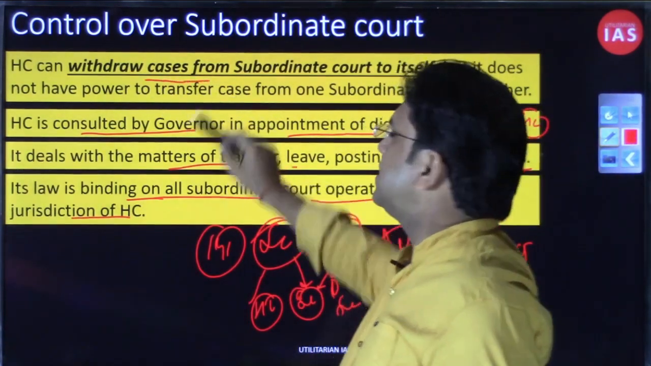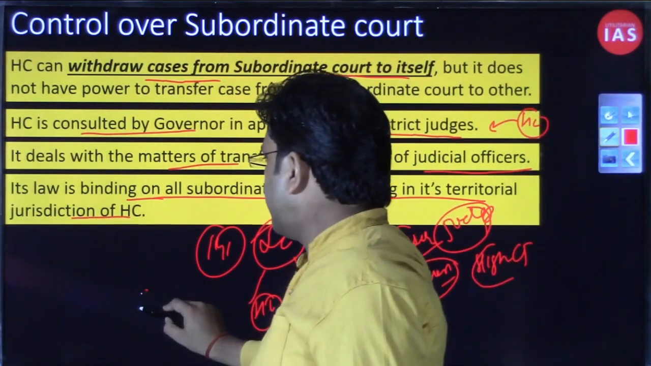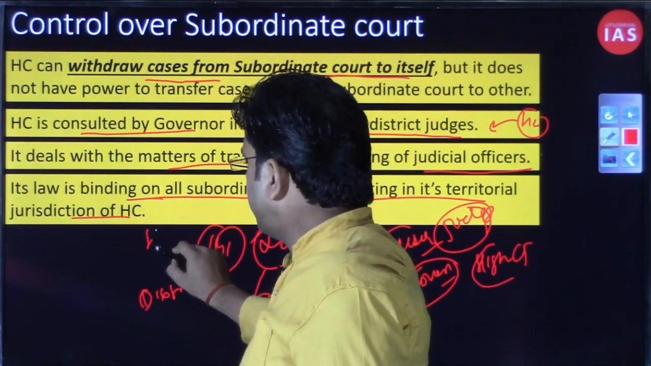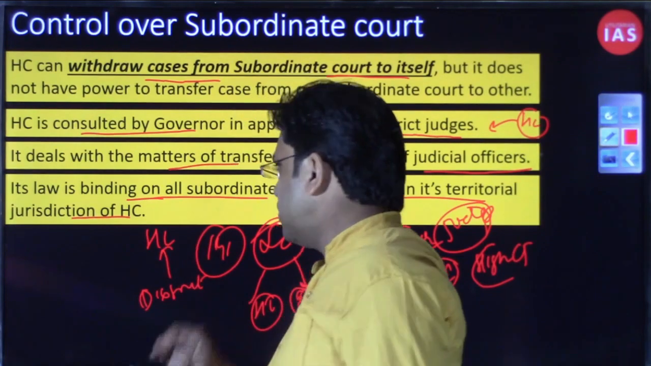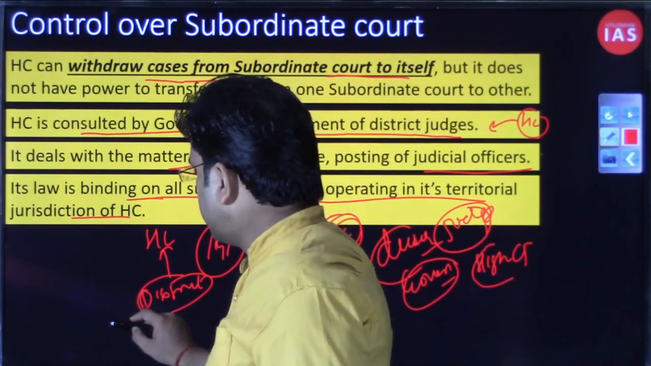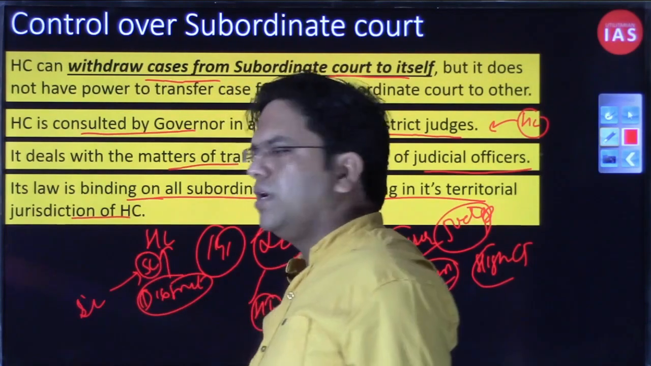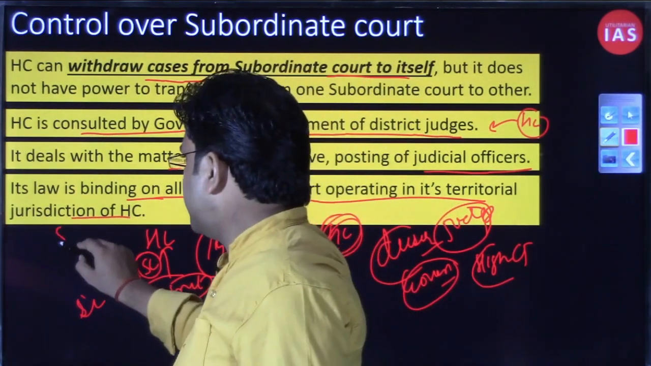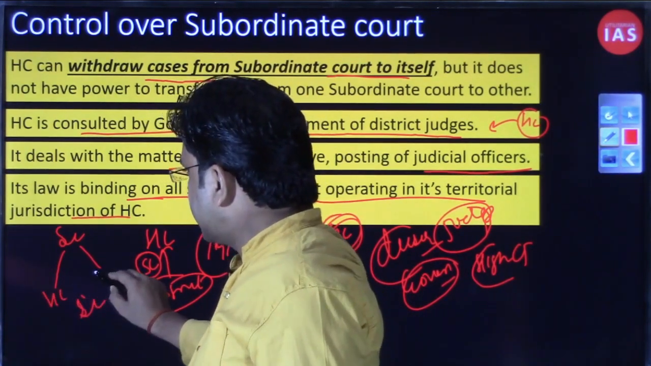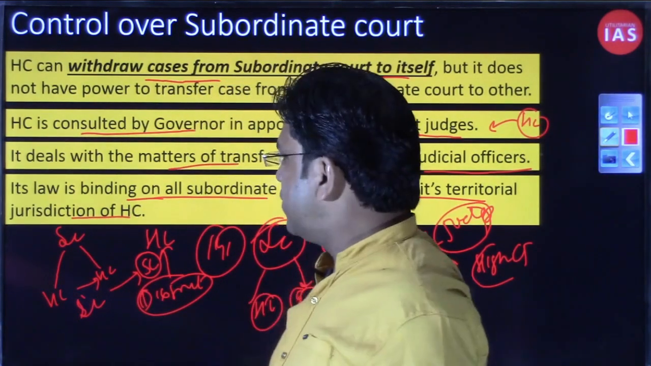First point, the HC can withdraw cases from a subordinate court to itself. So if there is an ongoing case in any district court, the High Court has the power to ask, can you transfer this case to me? That power is available, but the High Court can't ask any subordinate court to transfer a case to another subordinate court. That cannot happen. If you remember, when we were discussing the Supreme Court, we clearly stated that the Supreme Court has the power to suggest that any High Court transfer its cases to another High Court.